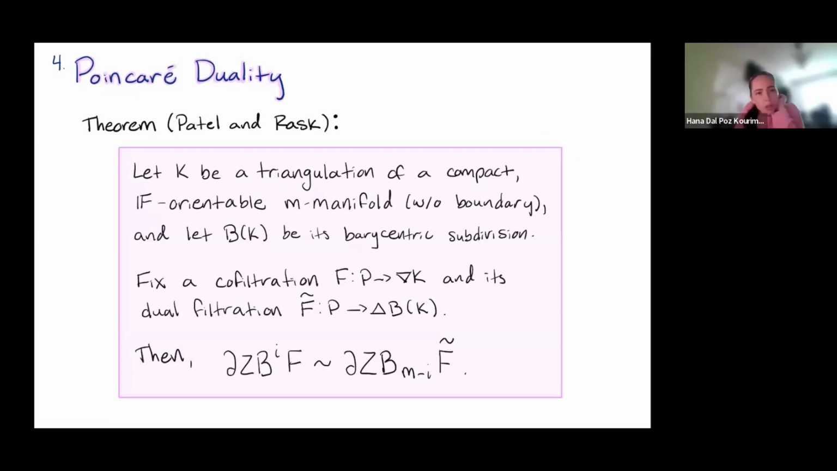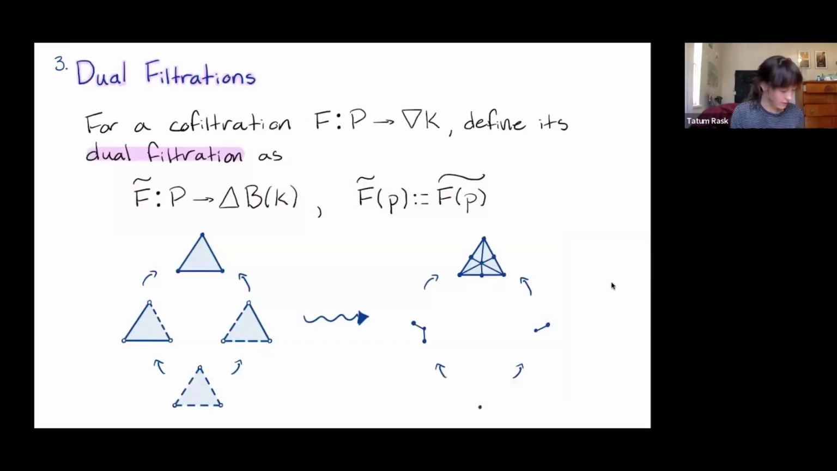I would have a question on the barycentric subdivision. You just go one level down, or how much do you subdivide? Yeah, so you just have to subdivide once. Okay. Yeah, so here we just subdivide once. Okay, good question.